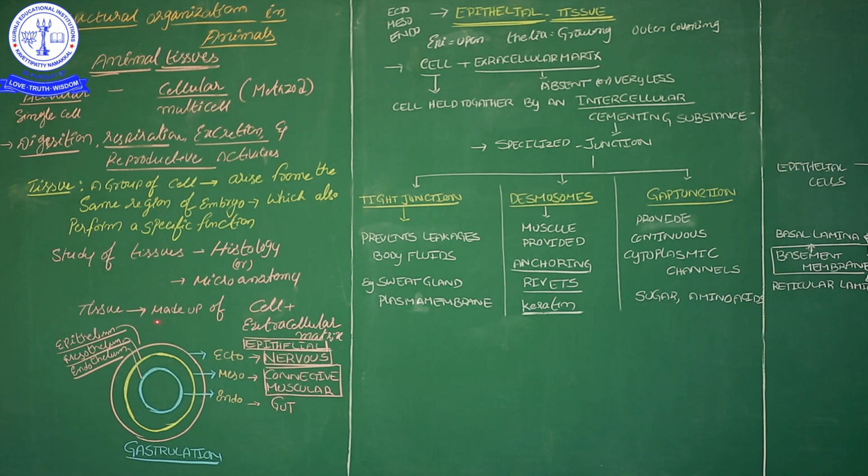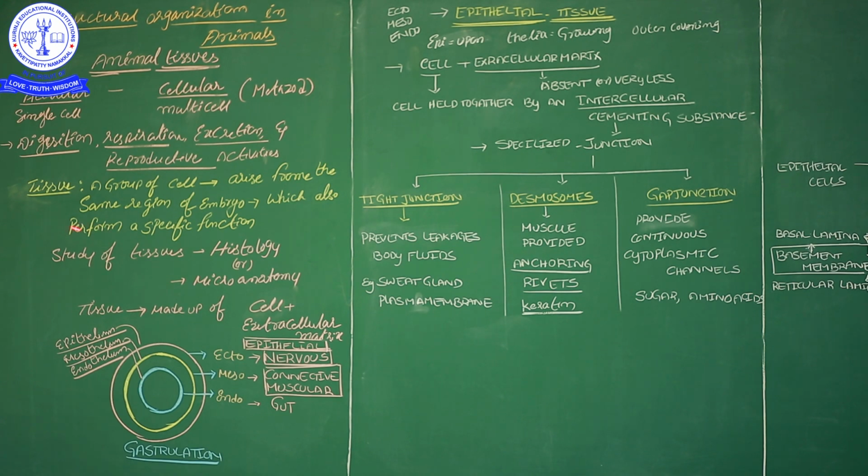The work will be partitioned. Your sister will do some of the work, your father will do some work, your mother will do some work. So what happened? Sharing of work. That is the only significance here. When the organism changes from acellular nature to cellular or multicellular nature, the functions will be partitioned. In science, they use one word for that explanation: division of labor. That means partition of work, division of labor.